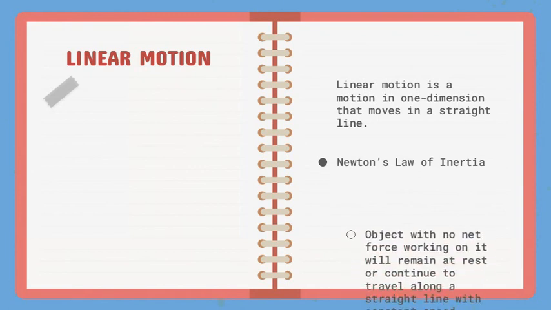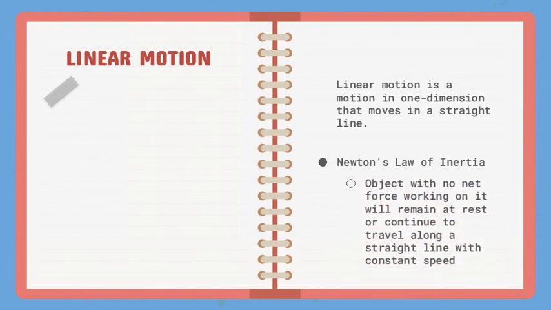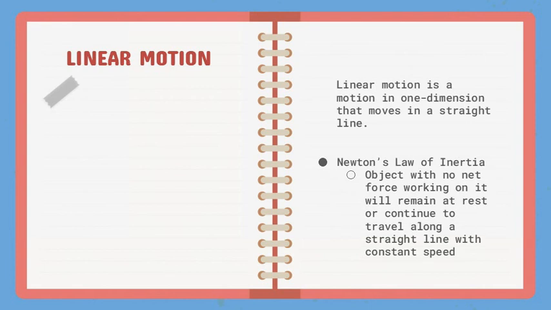It states that an object with no net force working on it will remain at rest or continue to travel along a straight line with constant speed. An example of this is a moving train.